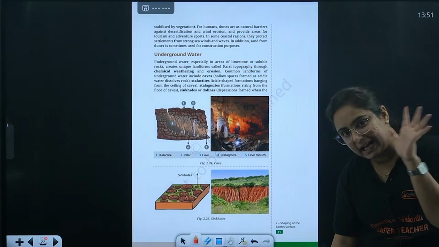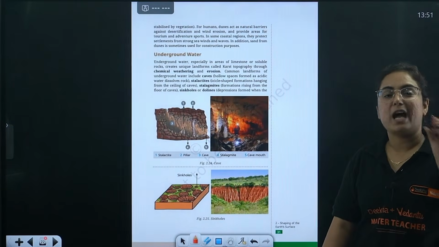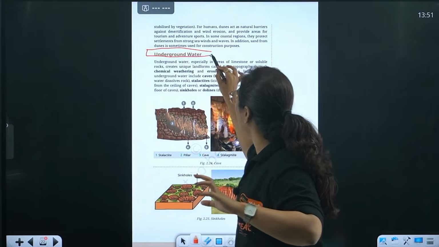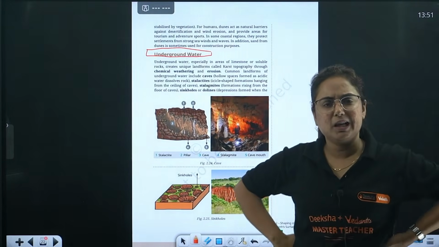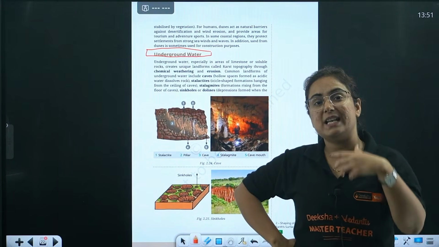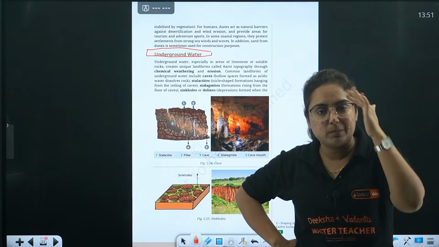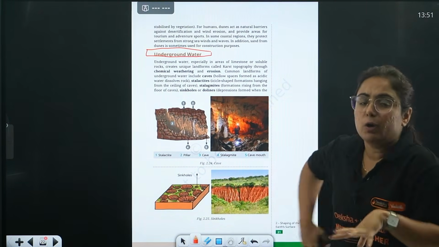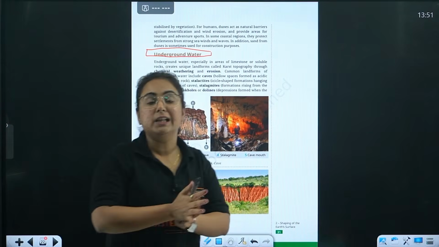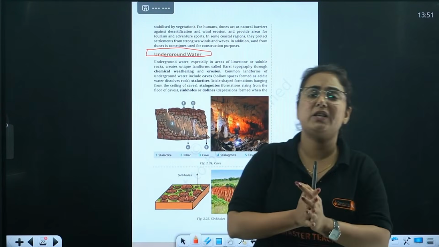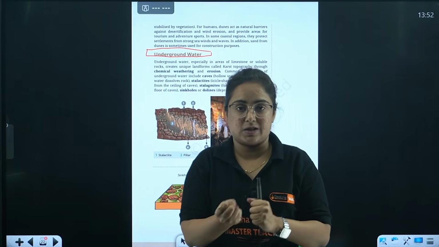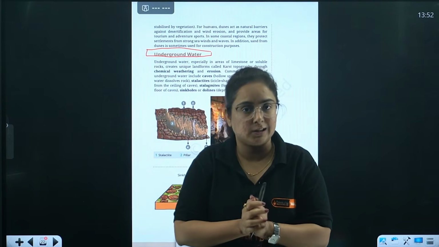Do you feel that it is over? No, we have one more agent of gradation, and what is that? That is underground water. Now you might be thinking, ma'am, whenever there is movement of water underground, is it affecting the formation of land? Obviously. We know about the structure of the earth. When rain comes, from the rivers as well as whenever there is water, it goes inside the earth crust. It penetrates inside the earth crust.